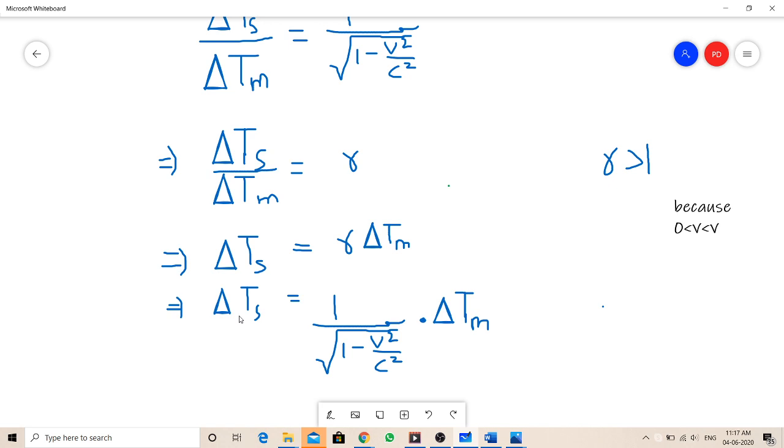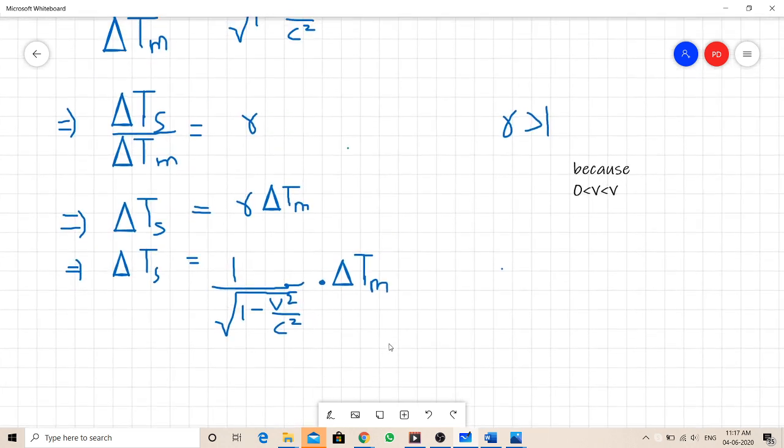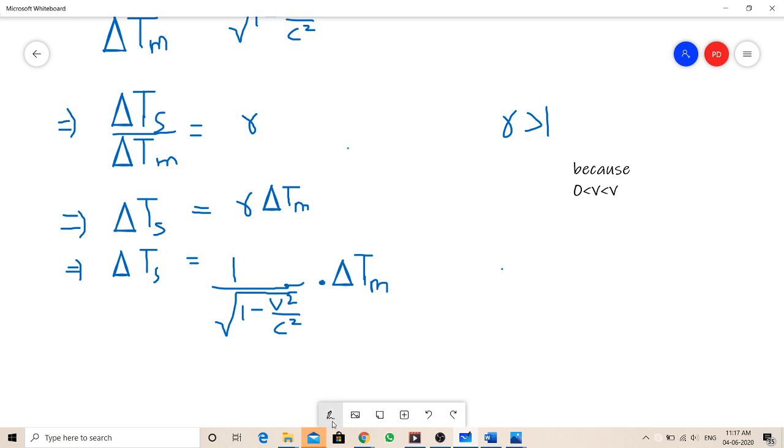If we need to measure any discrepancy between the clocks, we can use this equation to measure it. And the gamma factor is always greater than 1.